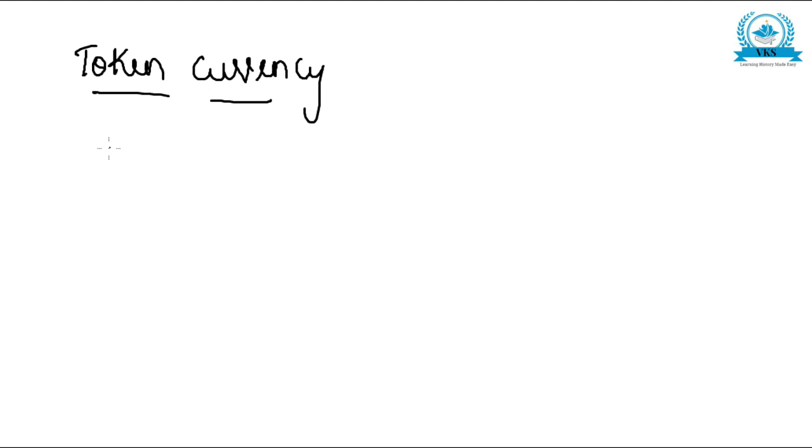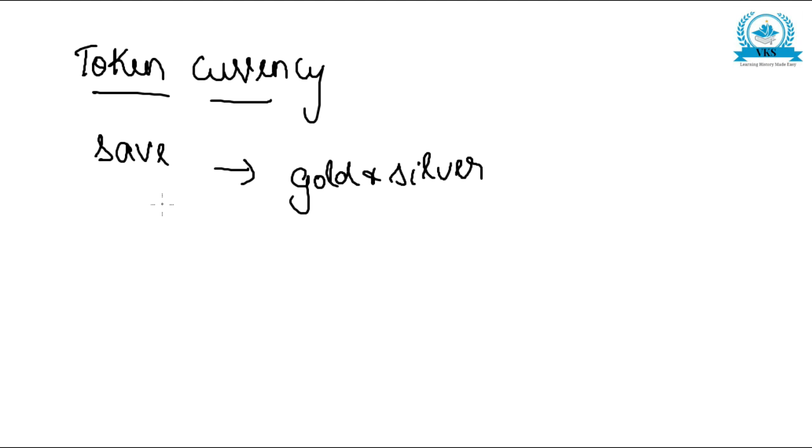Now, regarding the third experiment of Muhammad bin Tughlaq, it is called the token currency system. Muhammad bin Tughlaq carried out experiments on coins and currency. He wanted to save the precious metals like gold and silver. So in order to save gold and silver, he issued copper coins, which were of the same value as the silver tanka.